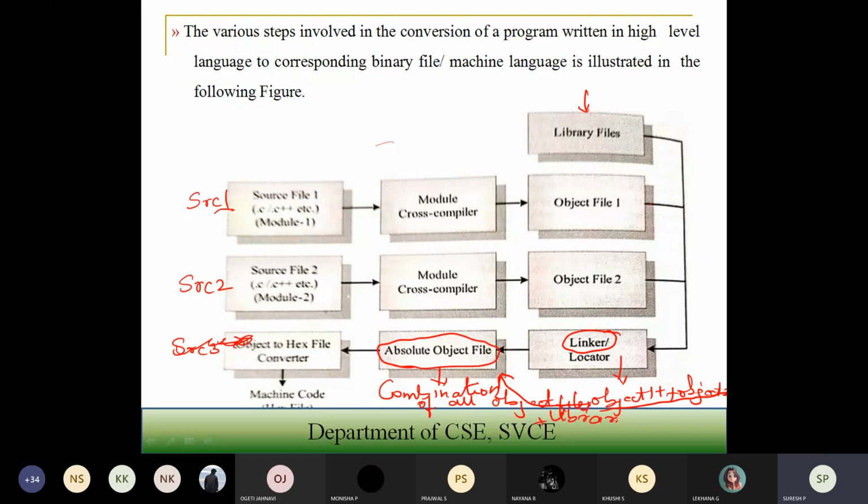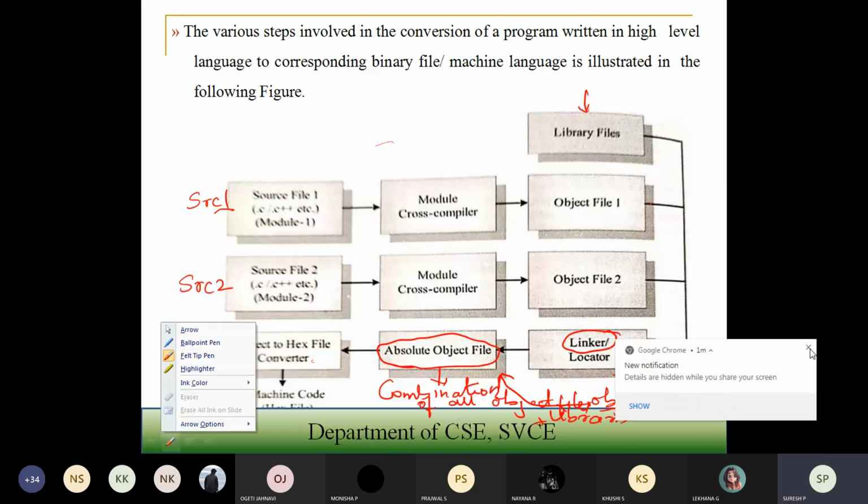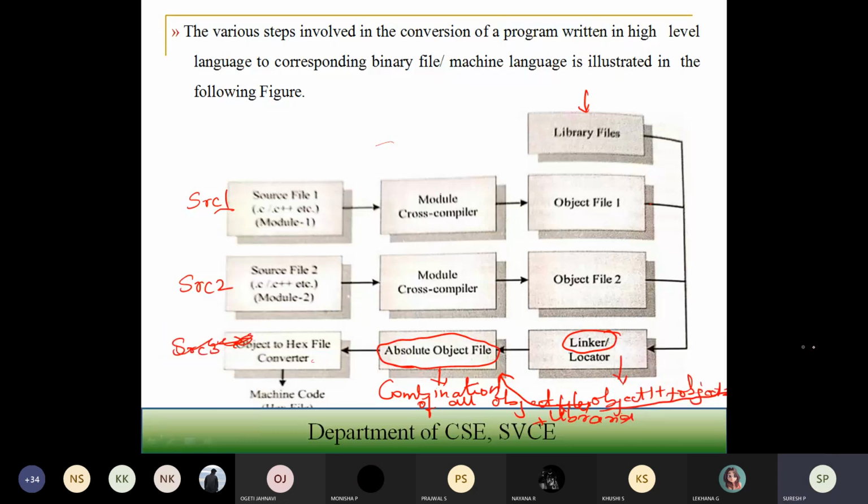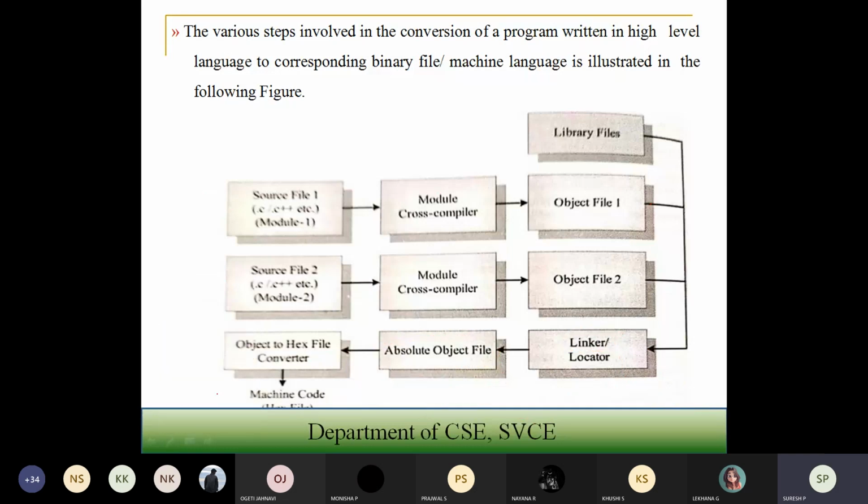Once you have this, next you are going to use this particular object file and convert it into an exe file. So next you are going to have the exe file converter. Once you have the exe file converter, that in turn will be generated to machine code format.